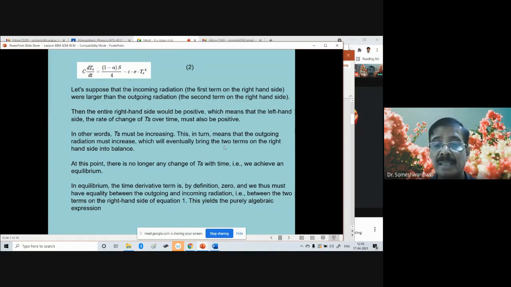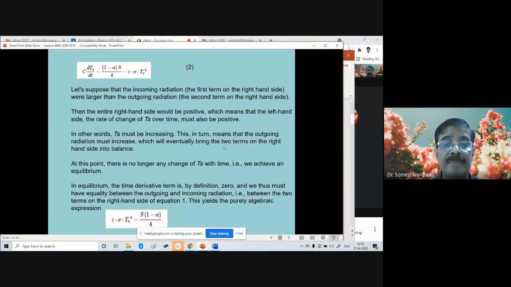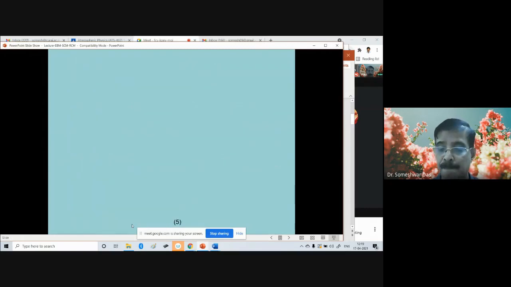And this is a purely algebraic expression. Because this term is zero, we can simply write that epsilon times sigma times Ts to the power 4 is equal to 1 minus alpha times S divided by 4. Simple algebraic equation. And then from this equation, we can easily estimate the average temperature of the Earth's surface, Ts. Let's see, this is equation number 3.